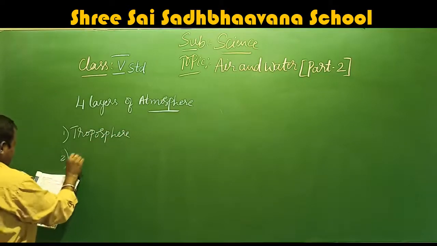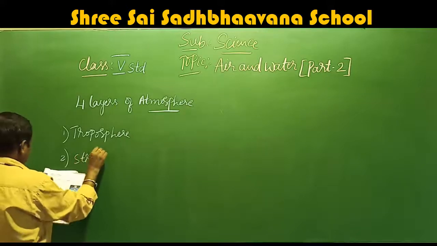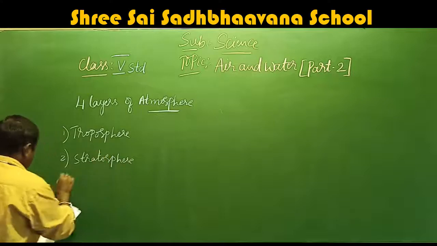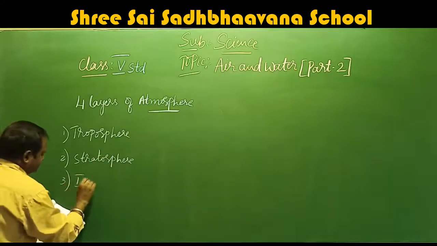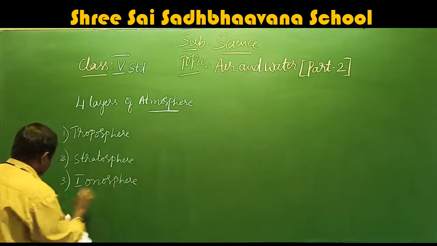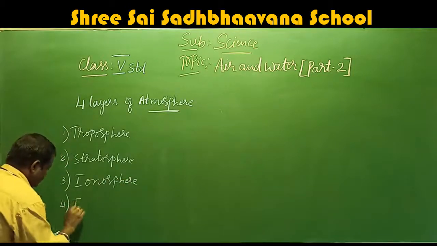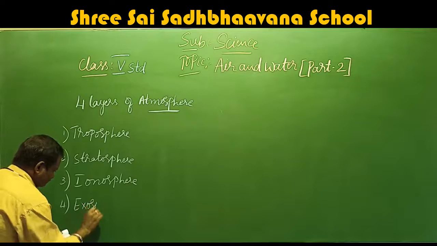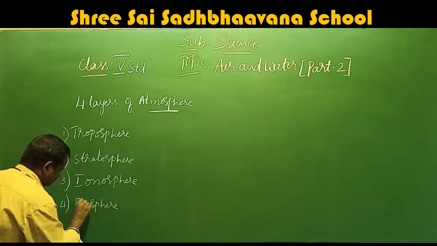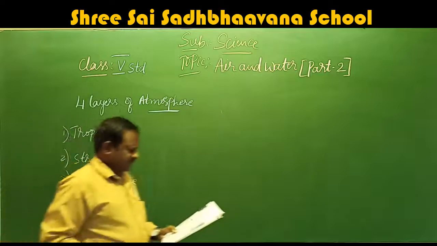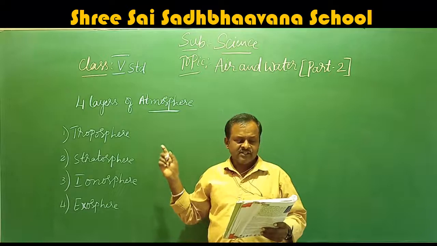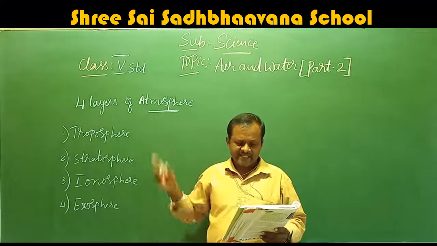Second one is stratosphere. Third one is ionosphere. Fourth one is exosphere. We will go one by one about these atmosphere layers.